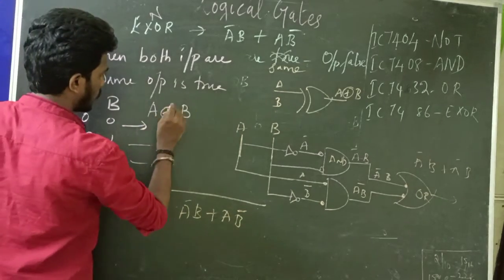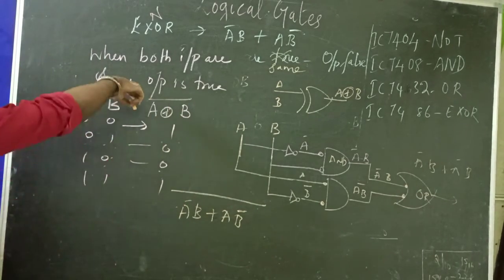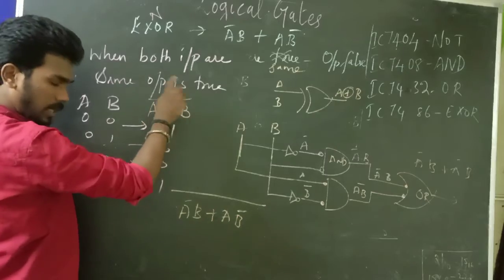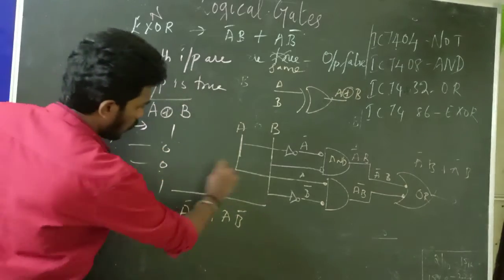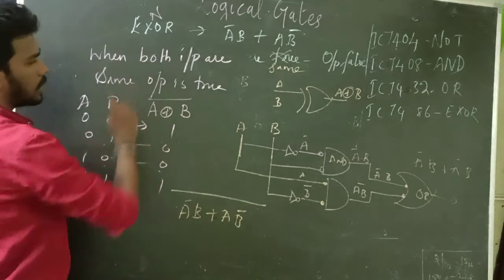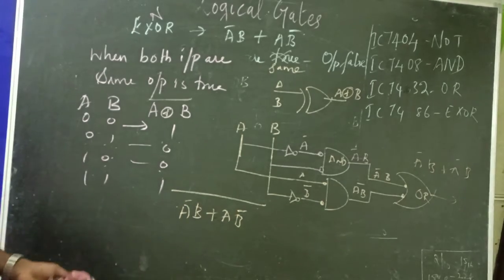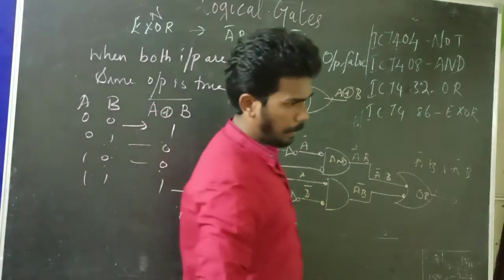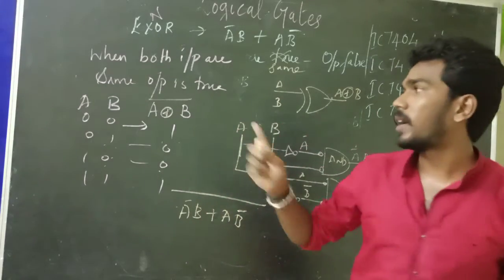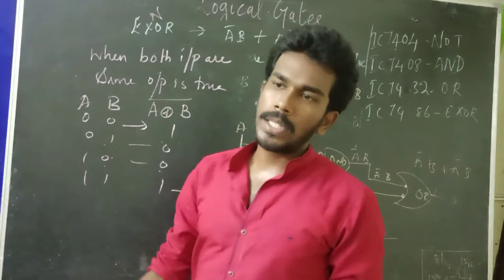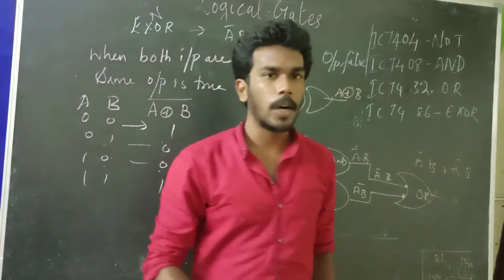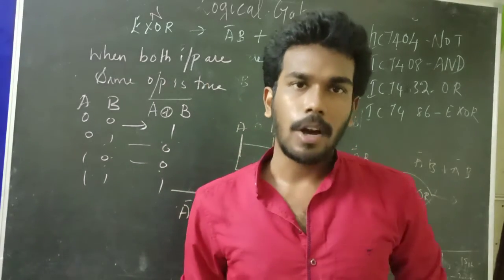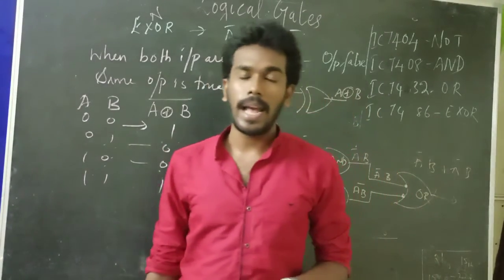Sorry, you have to make this as 0 and put one bar. Just make it in this way. You should put A as the same symbol followed by the bar condition. If you solve this bar condition, that is nothing but XNOR. So you have to change the logics. Putting it simply, when both the inputs are the same, you will get an output for XNOR. When both the inputs are the same, you will not get the output for XOR. So that is about XNOR and XOR operations.